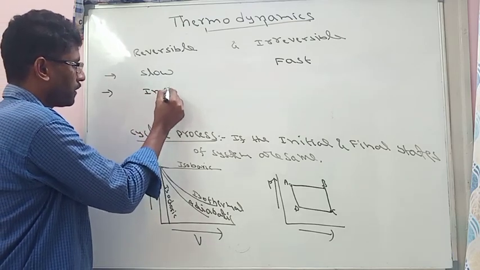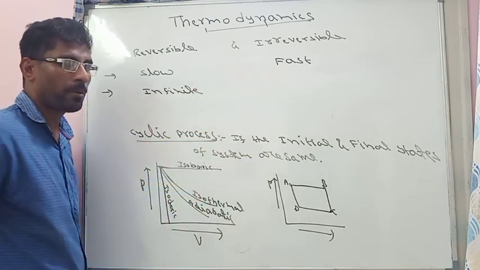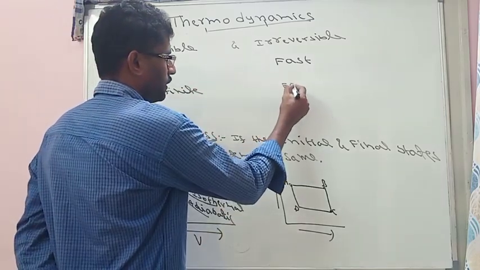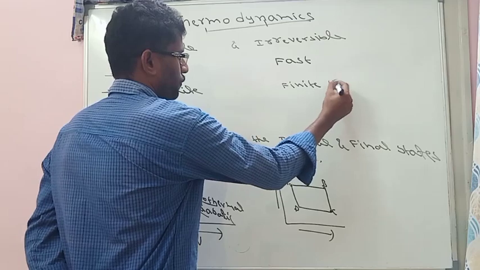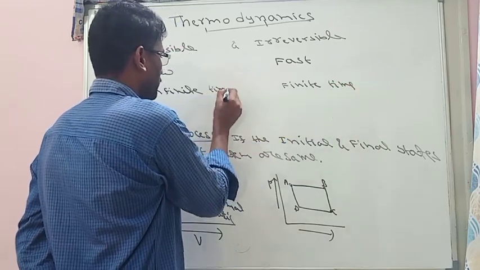It will take infinite time to completion, and it will take finite time to complete.